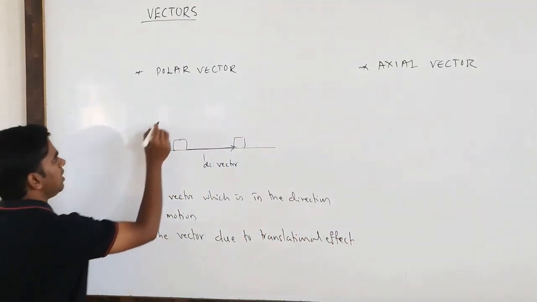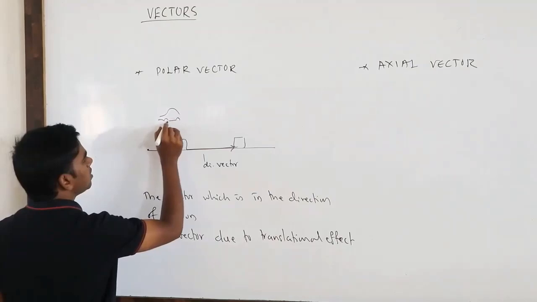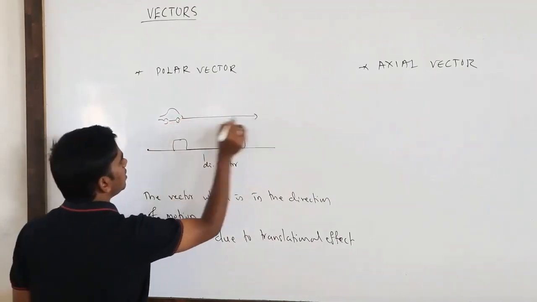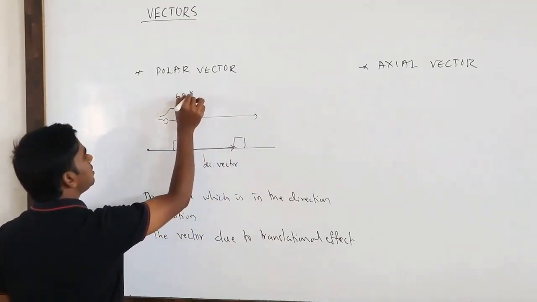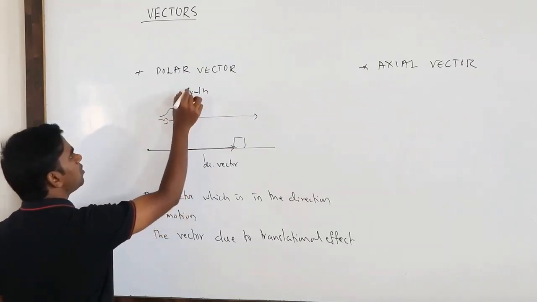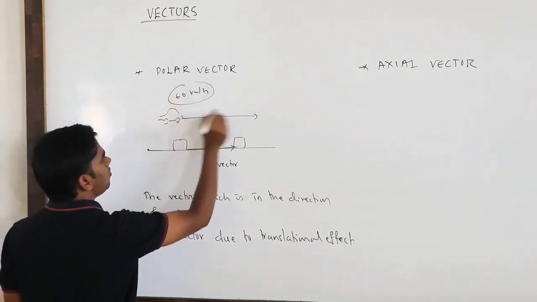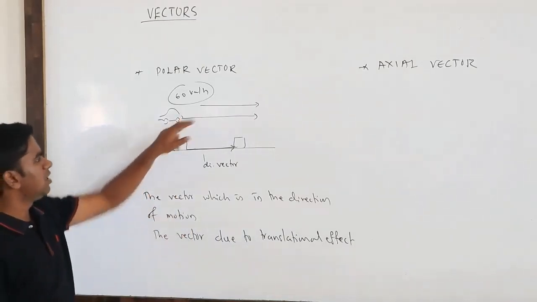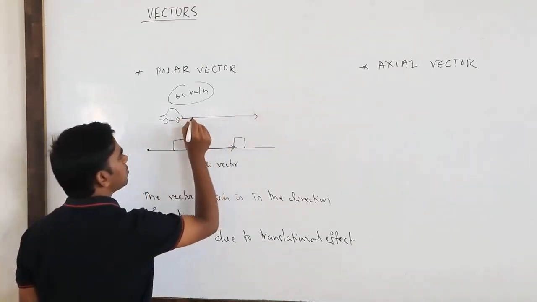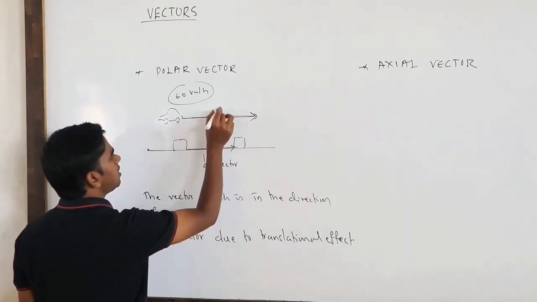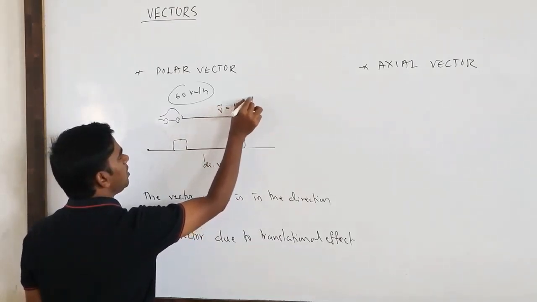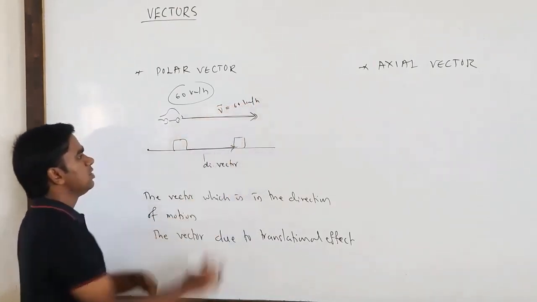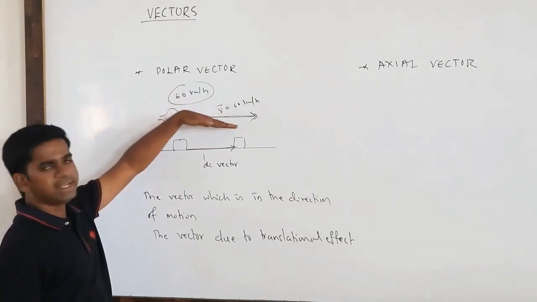That means suppose a vehicle is moving, say with 60 km per hour. If you want to draw this velocity vector, how can you draw it? You can draw it in this direction only. If you want to draw it here, you will draw it here only. This is the vector v, 60 km per hour in this direction. So your vector is in the direction of motion.